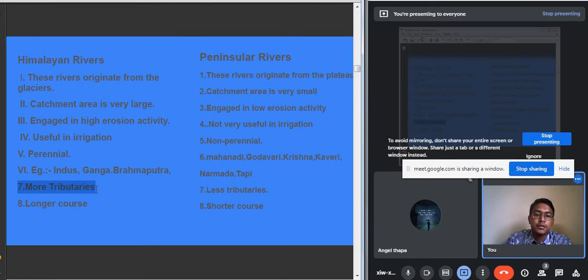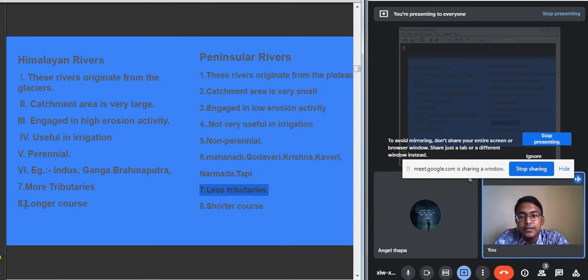Another important difference between the Himalayan and the peninsular rivers is that the Himalayan rivers have many tributaries. Many small rivers join the main Himalayan rivers. But the peninsular rivers have a very small number of tributaries.